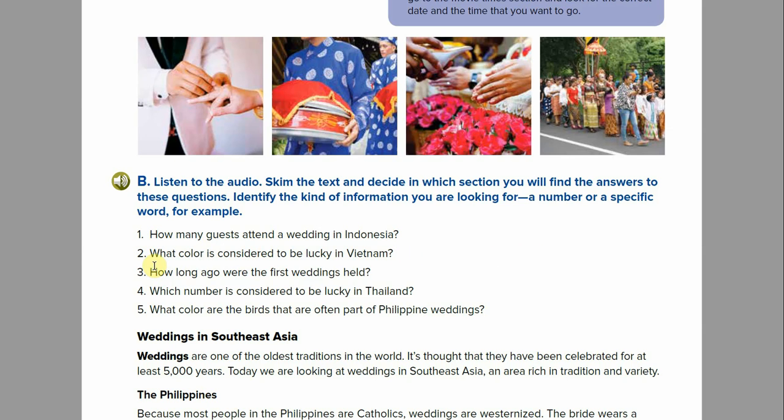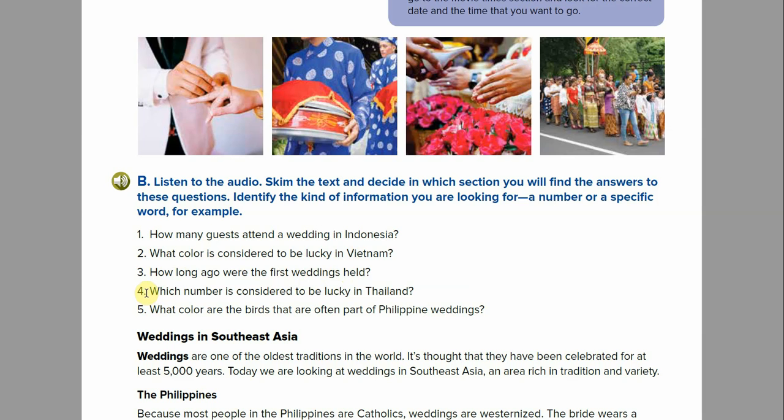Number 3, how long ago were the first weddings held? All right, so how long ago is asking about a date or a period of time. So this would be a number. So you're looking for numbers and you're looking for events. That would be a wedding. So numbers and an event.